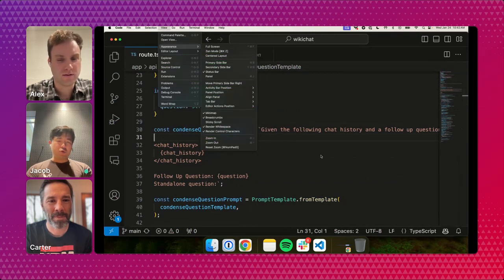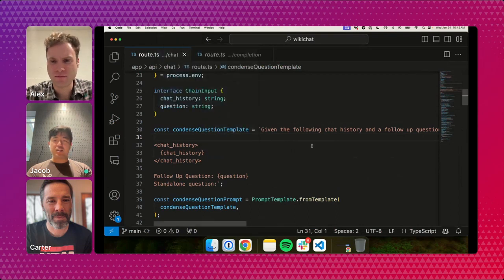And one thing with the formatting for chat history there, you'll notice it's in these kind of HTML looking tags. Different models are trained on different data. OpenAI's models are pretty good at parsing out, and Anthropic's as well, and a few others are very good at parsing out these tags because they're trained on all of this data. So it's a convenient way to delineate where different parts of your prompts might start and end.